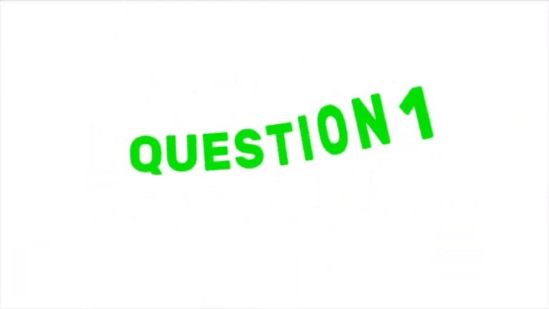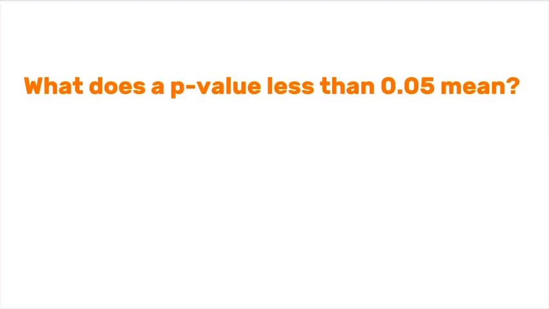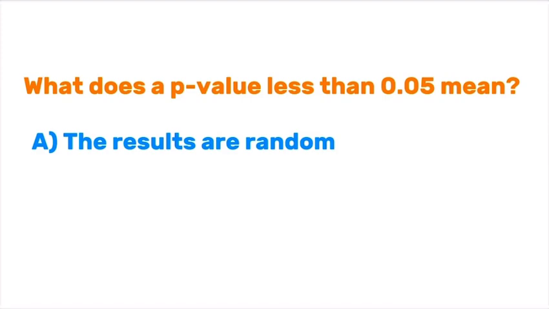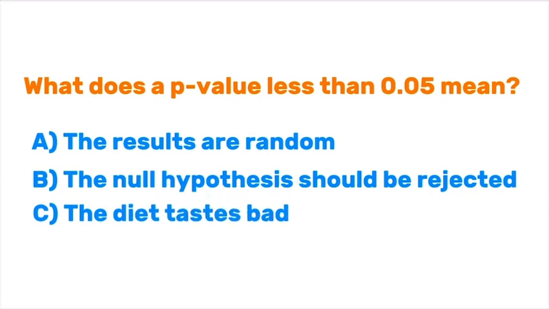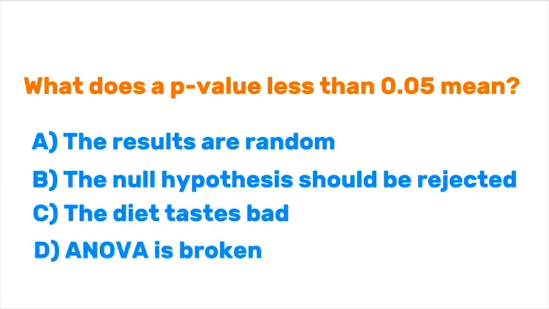Time for some rapid-fire trivia. Question 1. What does a p-value less than 0.05 mean? A. The results are random. B. The null hypothesis should be rejected. C. The diet tastes bad. D. ANOVA is broken. If you picked B, you're a stats superstar.